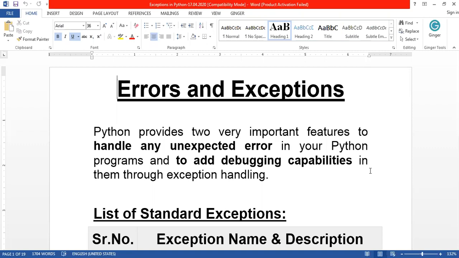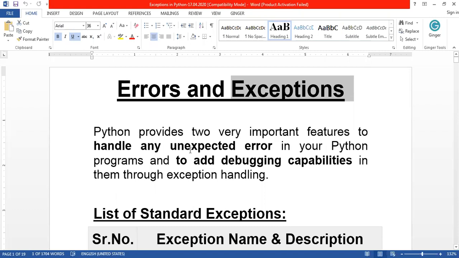In case that error occurs, what do we have to do? That is how the error has to be handled. Here we are going to see what type of errors may occur, and in case that error occurs, how that should be intimated to the user. That is dealt with under the concept of exceptions. And how this error has to be handled is also taken care of by exceptions. That is what we are going to see in this session.